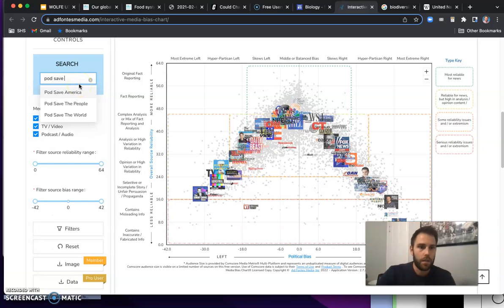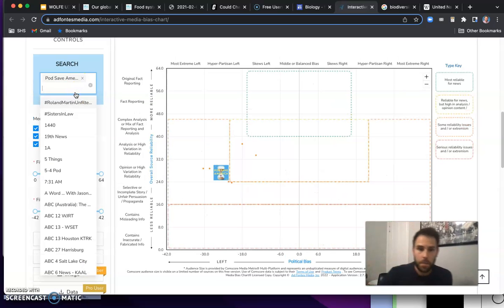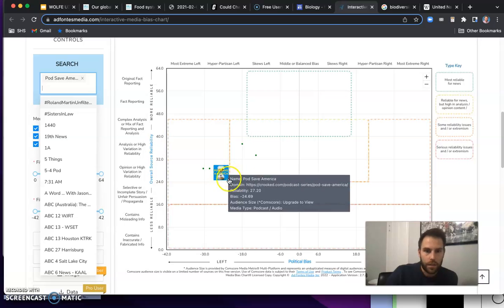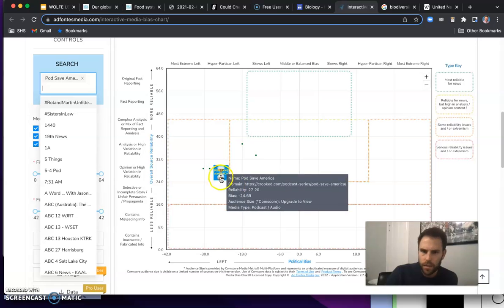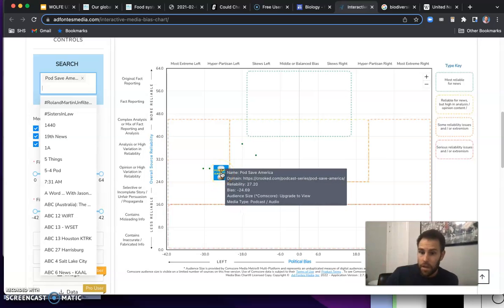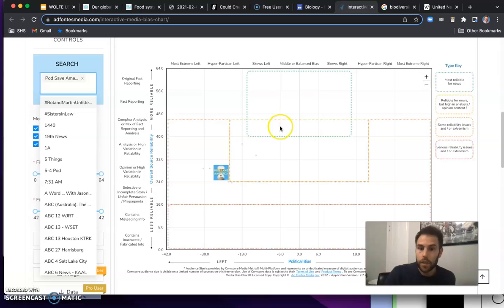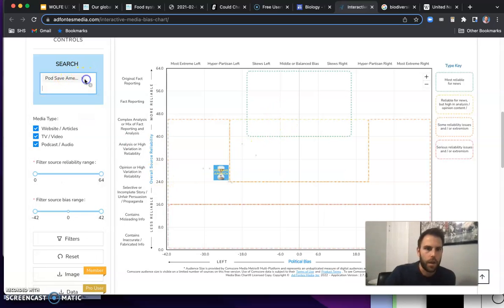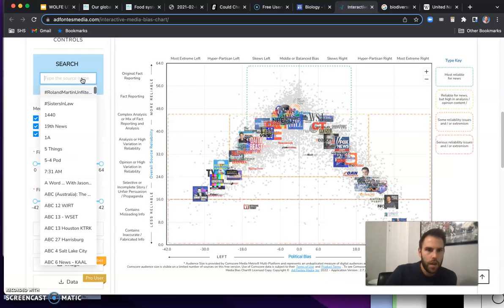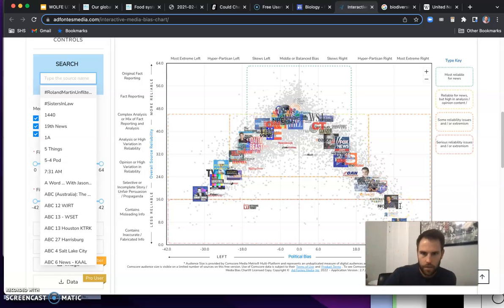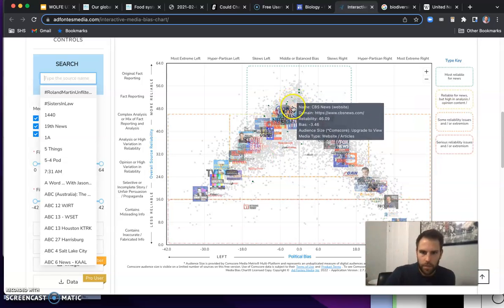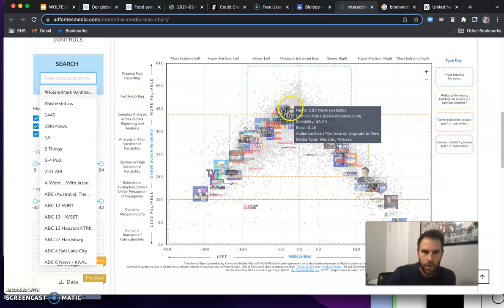Let's look at another one. Pod Save America. All right, this is a podcast, by the way, and it's definitely left leaning, right? And it's a little bit more on the opinion side right here. So maybe good for getting an opinion, but maybe not the best for getting all your news facts, things like that. So notice if I take away the search bar right here, you could have bias on the left side. You could have bias on the right side. Okay. And then notice this is about the pinnacle of how high we get in terms of its reliability. All right. So again, a really helpful